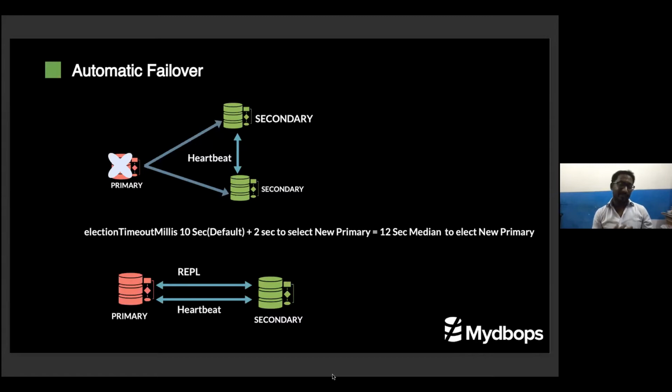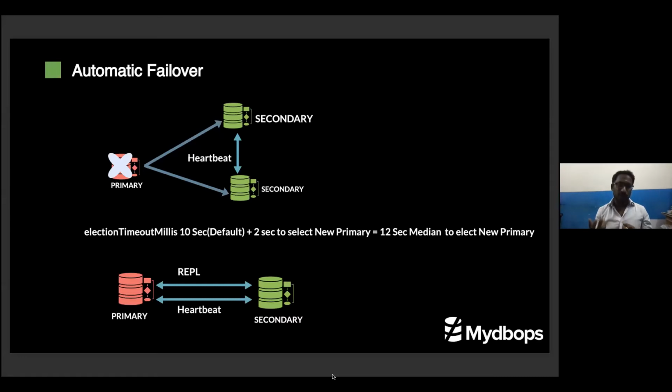So what is the time it will take, Manoj? That is very important in business, right? Usually the election timeout in milliseconds is 10 seconds. Then a maximum of 2 more seconds for the new primary to be elected. So a maximum of 12 seconds will pass from when one primary went down to when another secondary becomes primary.